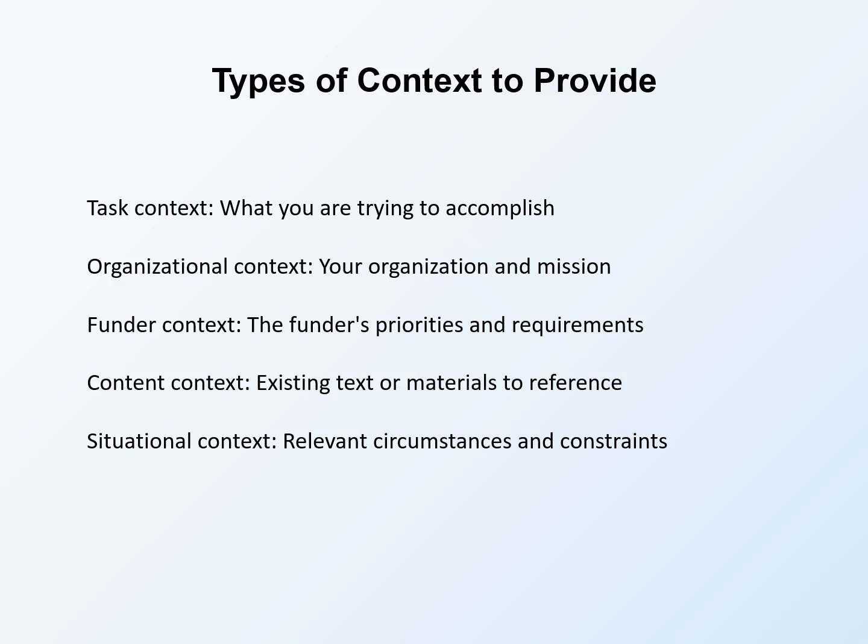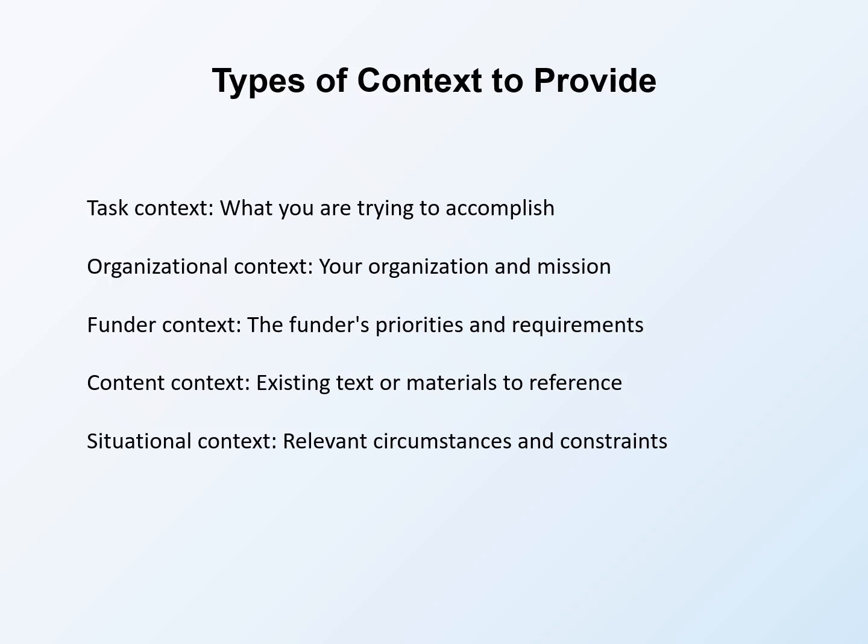Content context supplies existing text or materials that the AI should reference or work with. If you want editing help, provide the text to edit. If you want alignment with guidelines, provide the guidelines. Content context gives the AI concrete material to engage with.